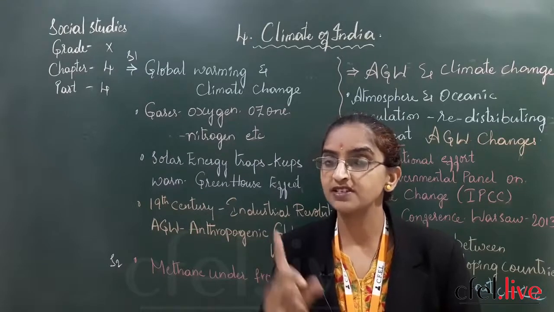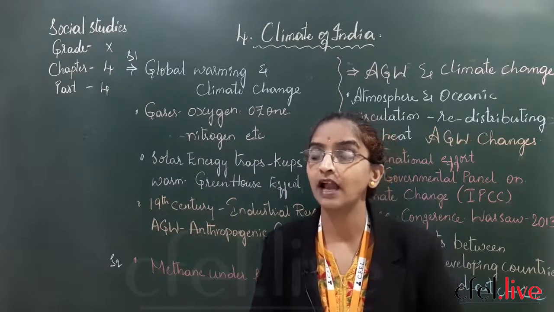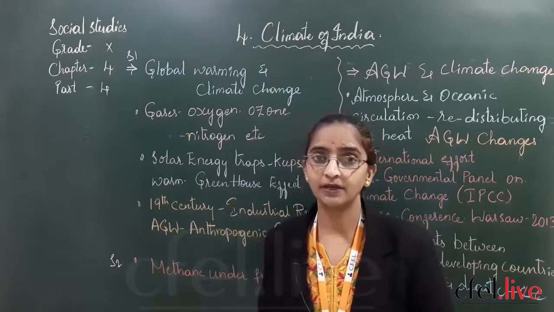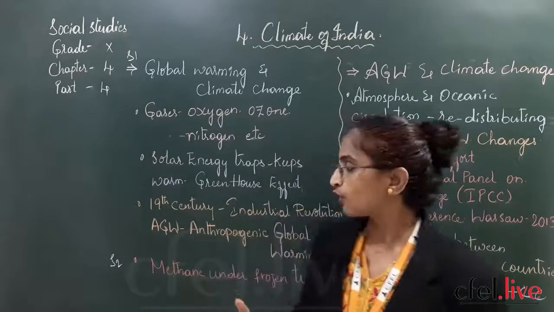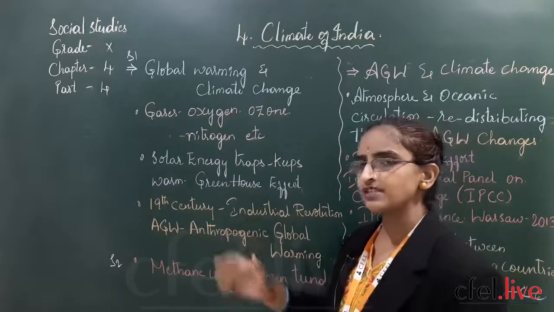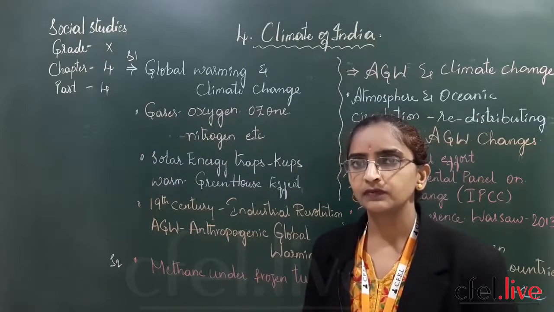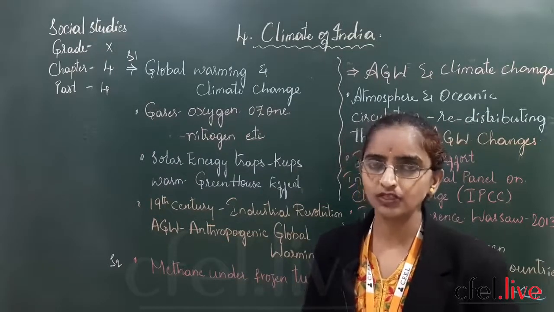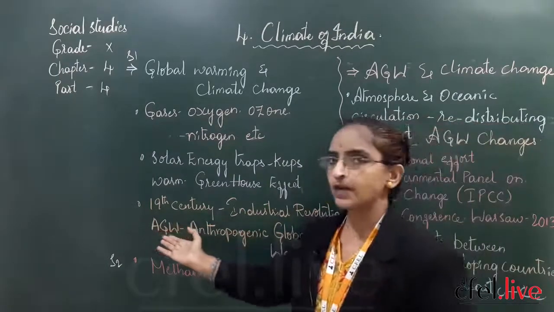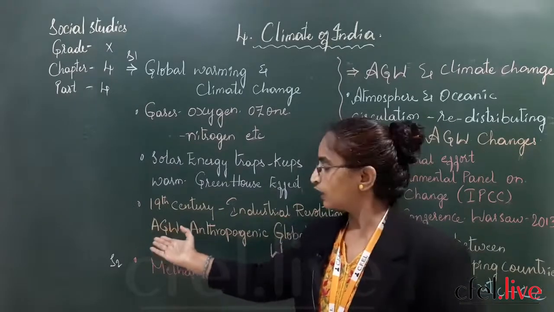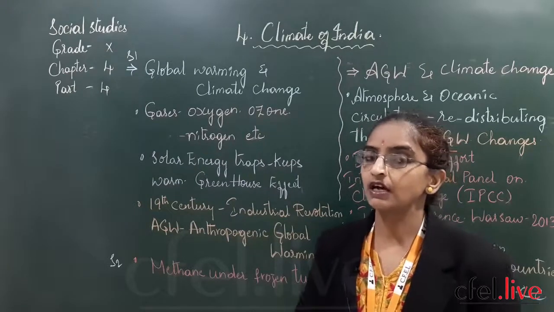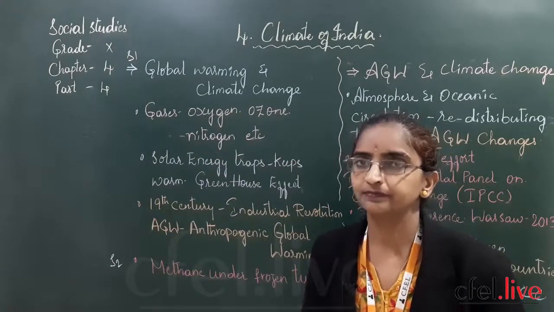That means whatever pollution is increasing on the earth, who are the culprits? We are the culprits. Whatever global warming is happening these days is all because of anthropogenic global warming. What is the meaning of anthropogenic? Human beings. Okay children, so in short we can call it AGW, anthropogenic global warming. That means the main culprits of the global warming happening on the earth are we.